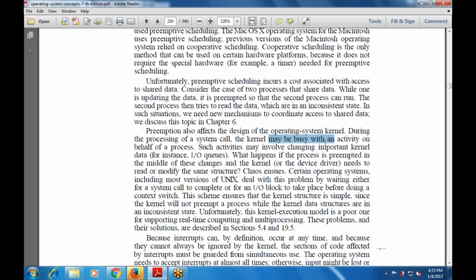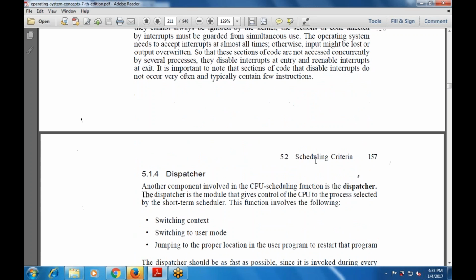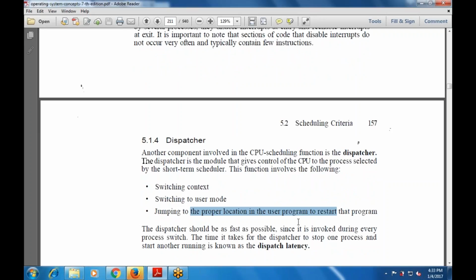Unfortunately, this kernel model is a poor one for supporting multitasking. Then there's the dispatcher. Another component involved in the CPU scheduling function is the dispatcher, a module that gives control of the CPU to the process selected by the short-term scheduler. This involves the following: switching context, switching to user mode, and jumping to the proper location in the user program to restart that program. So the dispatcher gives control to the CPU whenever we start a process.